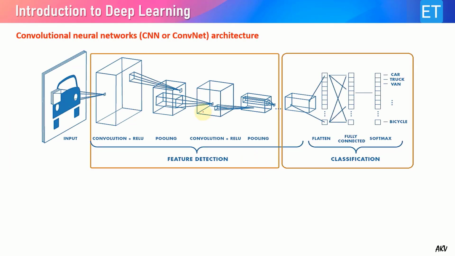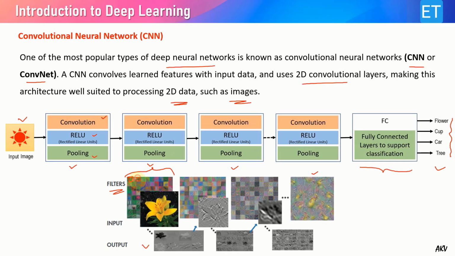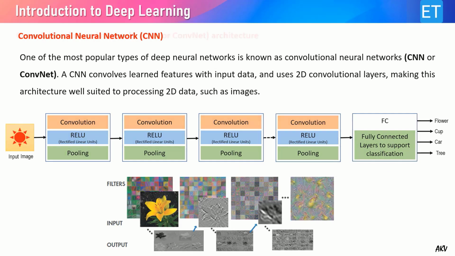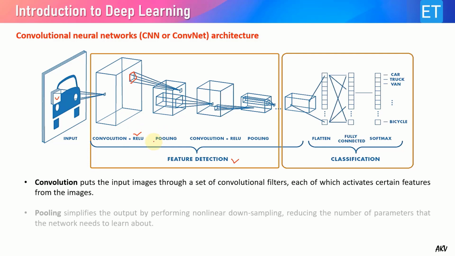This is another figure with which you can understand these operations. The first few hidden layers are used for feature detection. As I said, these filters are determined by the algorithm itself after training with millions of images. We have these filters which are used in the convolution with the images, and after that we have a ReLU operation, that is a rectified linear operation.